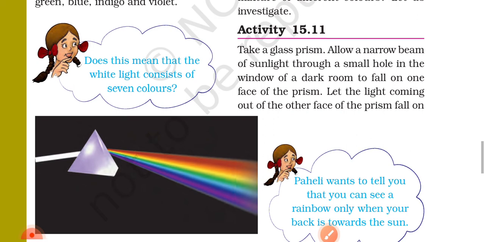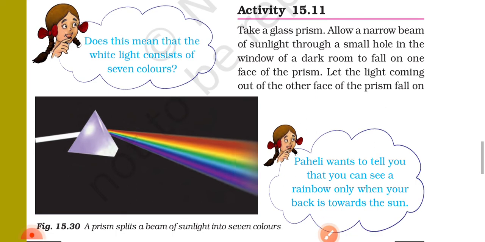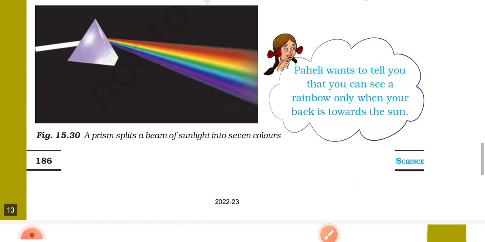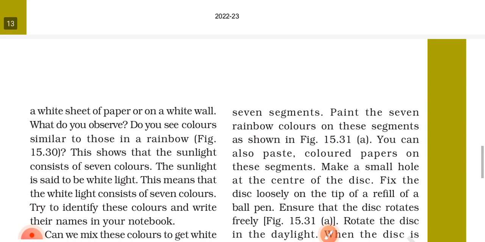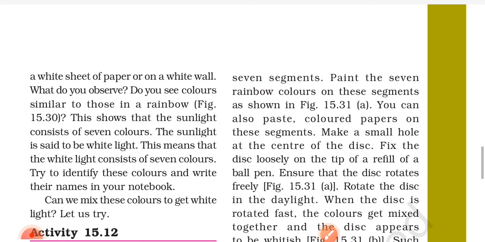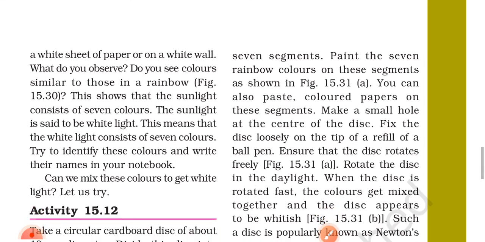Take a glass prism. Allow a narrow beam of sunlight through a small hole in the window of a dark room to fall on one face of the prism. Let the light coming out of the other surface of the prism fall on a white sheet of paper or on a white wall. What do you observe? Do you see colors similar to those in a rainbow? Figure 15.30.